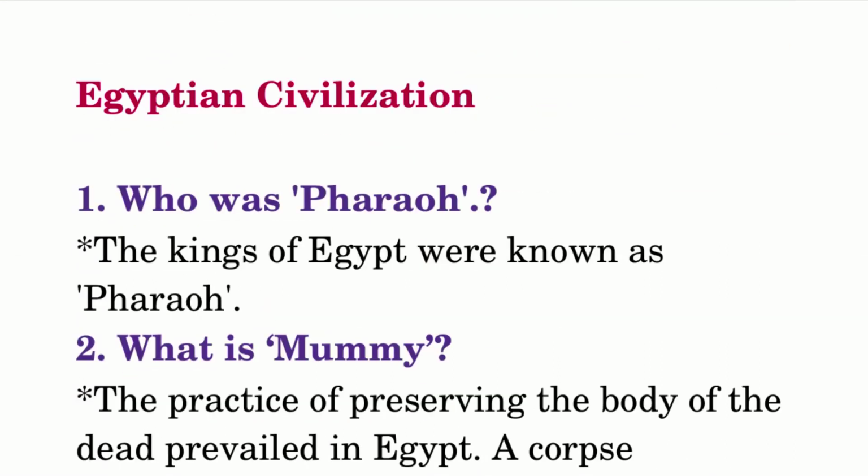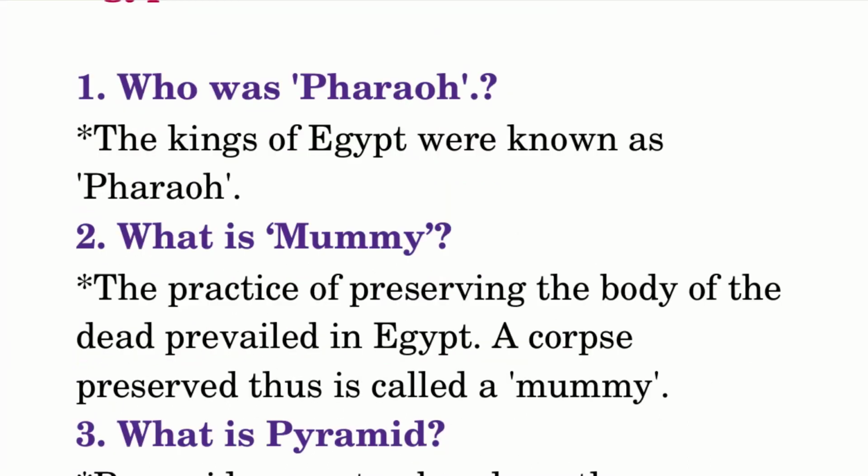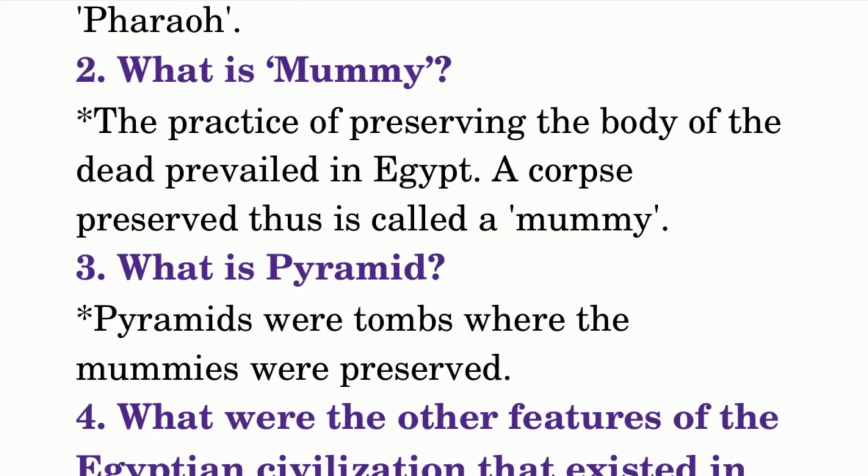Egyptian civilization. Who was Pharaoh? The kings of Egypt were known as Pharaoh. What is a mummy? The practice of preserving the body of the dead prevailed in Egypt. A corpse preserved thus is called a mummy. What is a pyramid? Pyramids were tombs where the mummies were preserved.